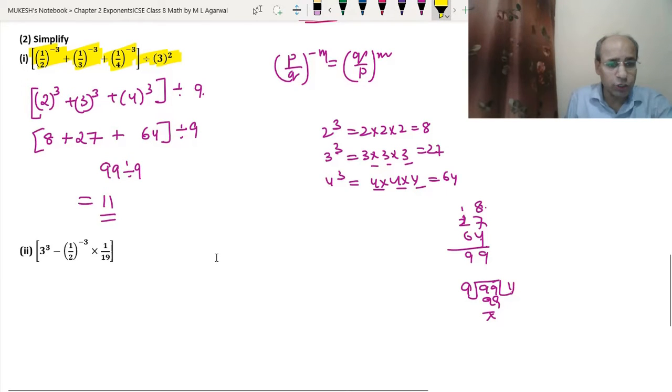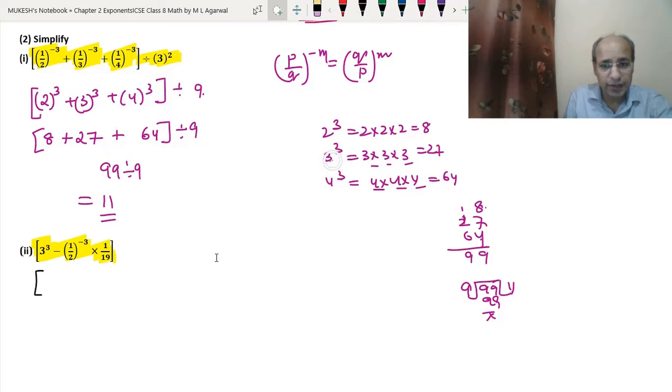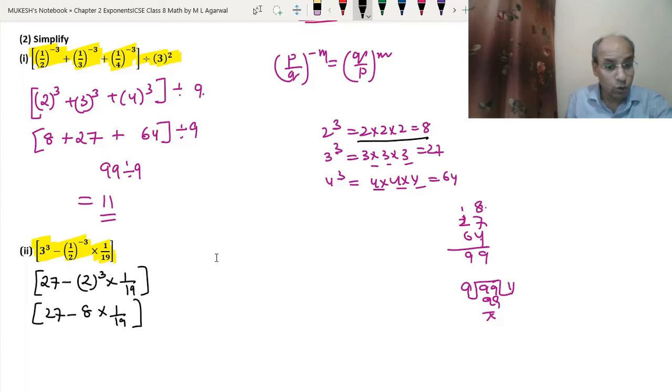See, in the second part we have 3 to the power 3 minus 1 upon 2 to the power minus 3 into 1 upon 19. So here 3 to the power 3, again we can take from here, which is equal to 27, minus 1 upon 2. We can use the same rule P upon Q that we have used above. So it will become 2 to the power 3 into 1 upon 19. So 27 minus 2 to the power 3, which means 8 that we have written above, into 1 upon 19. And remember, we cannot do 27 minus 8 here. This is not needed.